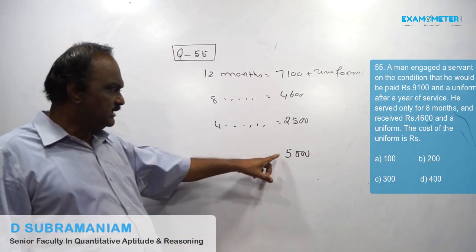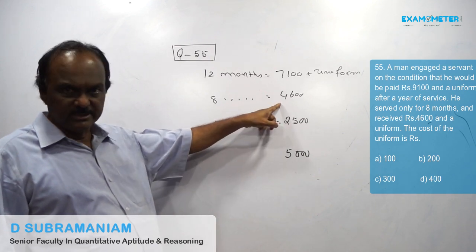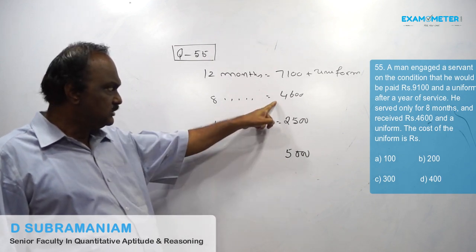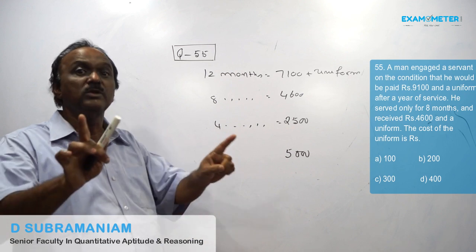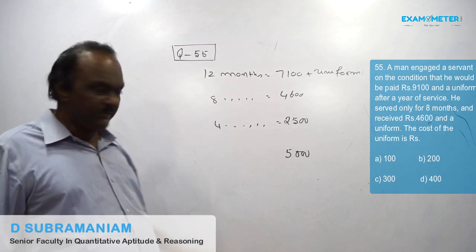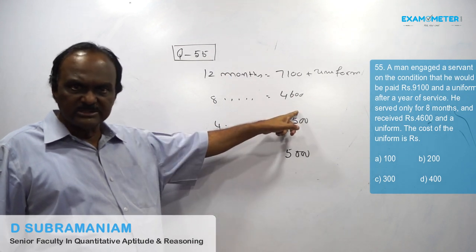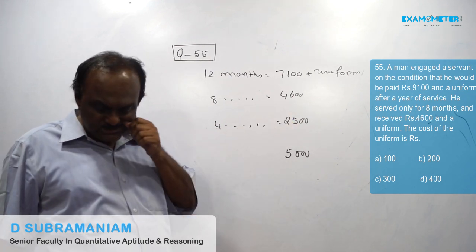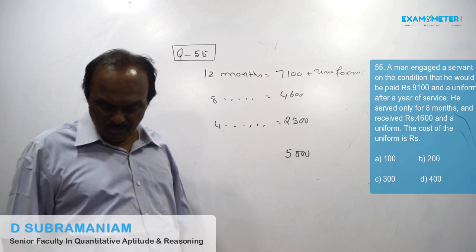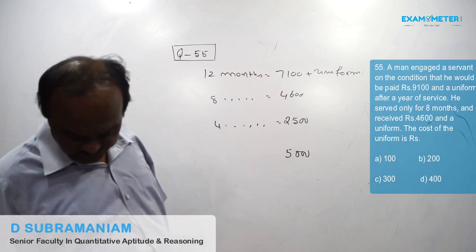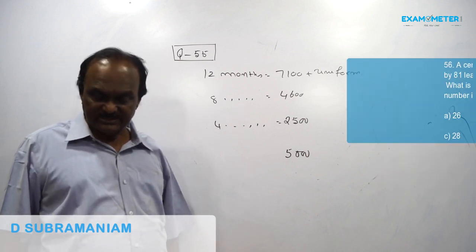So instead of 5,000, he got 4,600. So the difference between these two will be the cost of the uniform. So answer is 400.